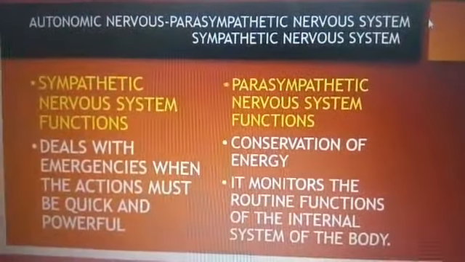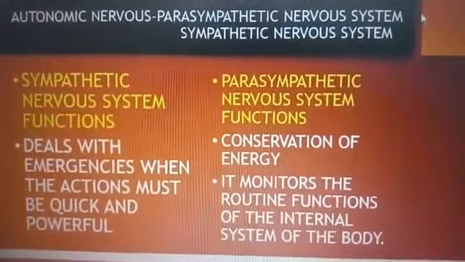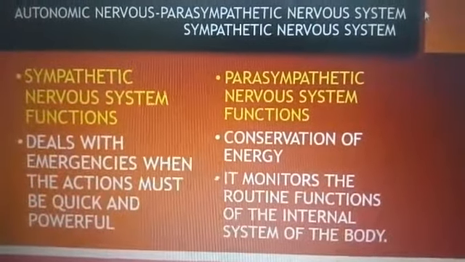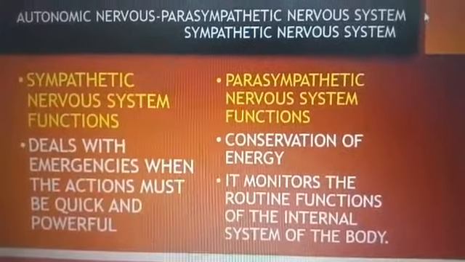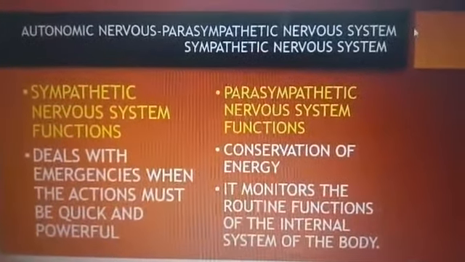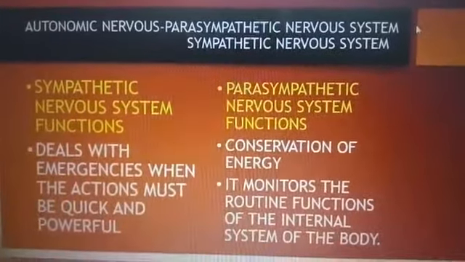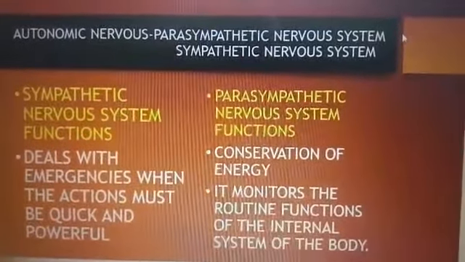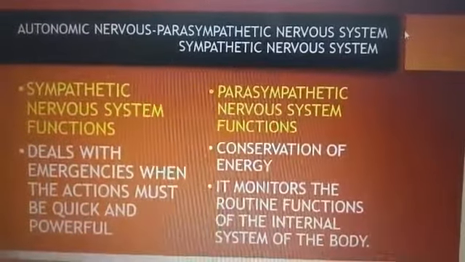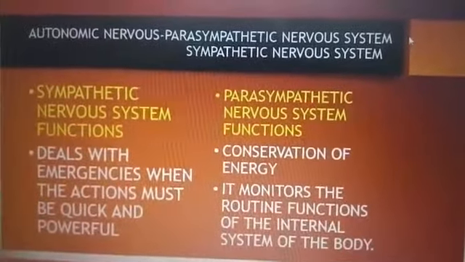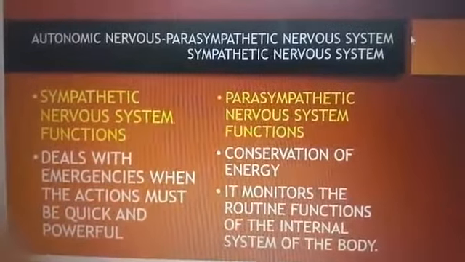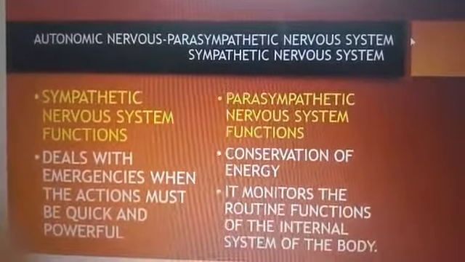So children, although the sympathetic and parasympathetic nervous systems are opposite to one another, both work together in order to maintain balance. So children, it is believed that when the emergency is over, the parasympathetic nervous system takes over. It decreases the sympathetic activation and calms the individual down to a normal condition.